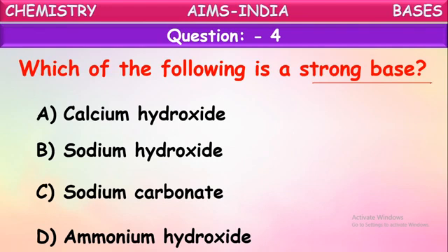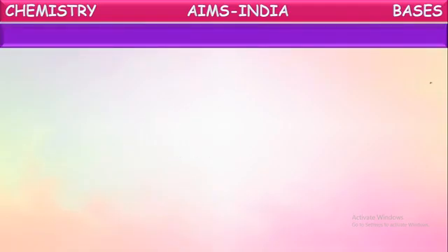They are caustic soda and caustic potash. Caustic soda is the common name of sodium hydroxide, whereas caustic potash is the common name of potassium hydroxide. These come under strong bases. They are much corrosive just like the strong acids. So here the strong base is sodium hydroxide. Okay children, next question.